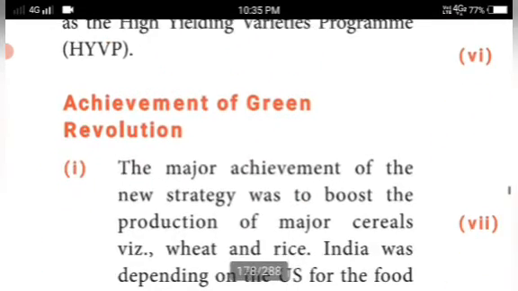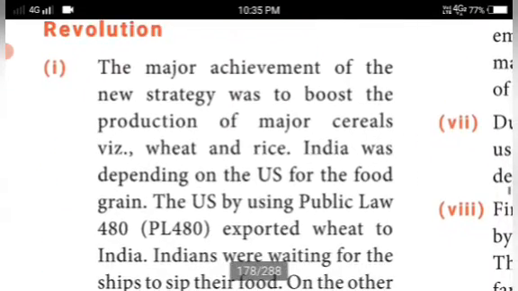So, achievements of Green Revolution. What are the achievements made by the government through the Green Revolution? The major achievement of the new strategy was to boost the production of major cereals. What are the major cereals? Wheat and rice. These are the major cereals in India.